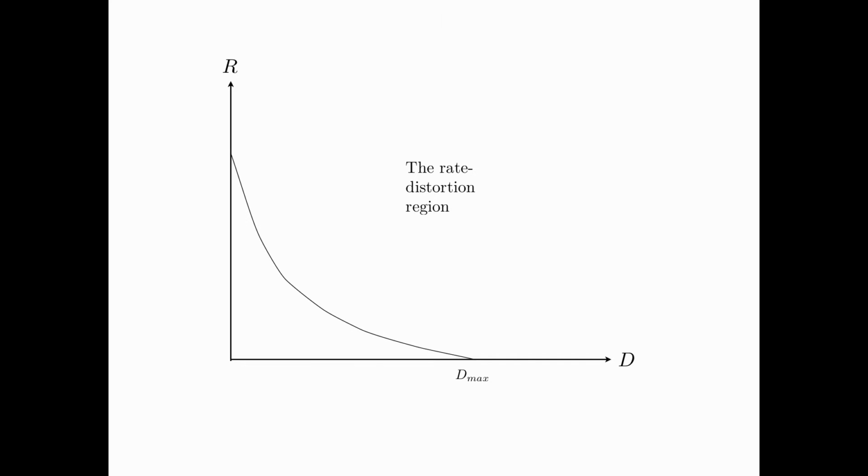This is an illustration of the rate distortion region, which is convex. If we fix D and minimize R, we get the rate distortion function R(D). On the other hand, if we fix R and minimize D, we get the distortion rate function D(R).